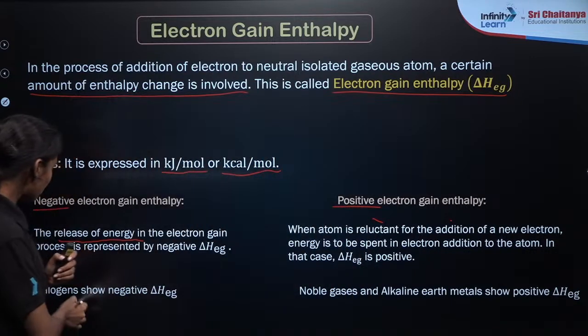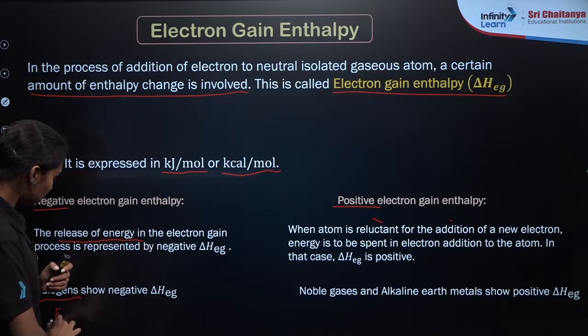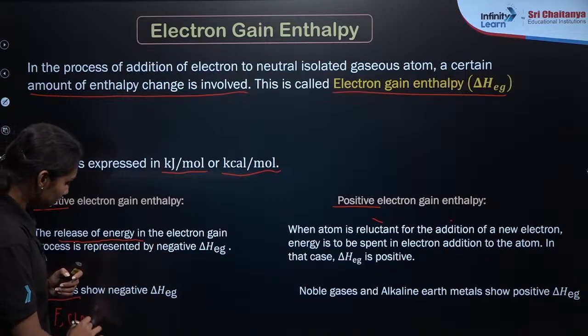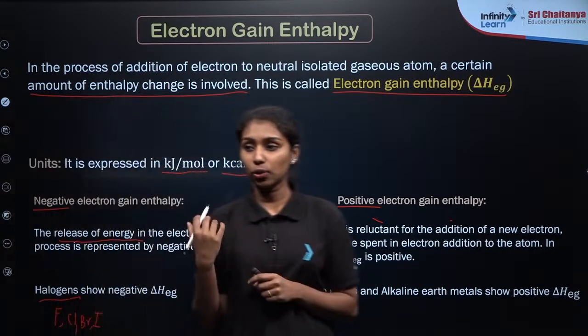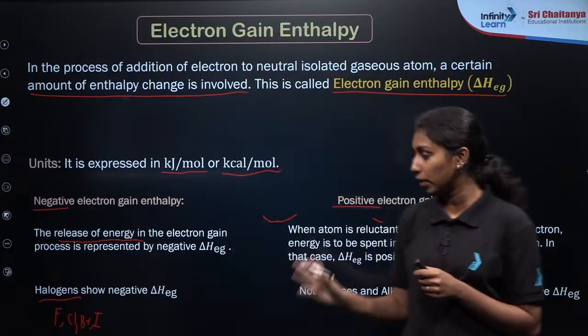So halogens are group 17 elements, right? Fluorine, chlorine, bromine, iodine and astatine, right? So generally fluorine to iodine are the halogen elements. They have a negative electron gain enthalpy.